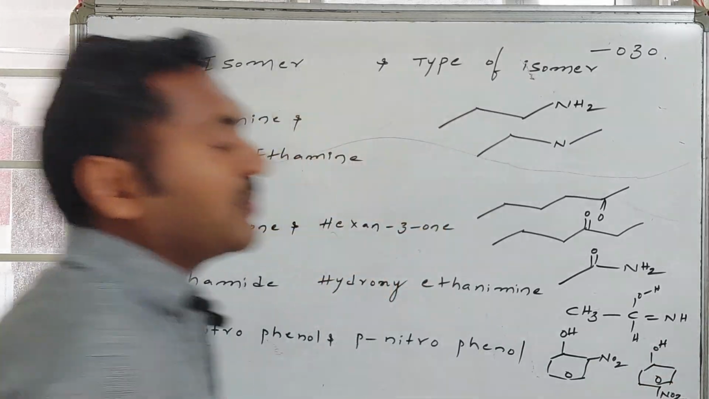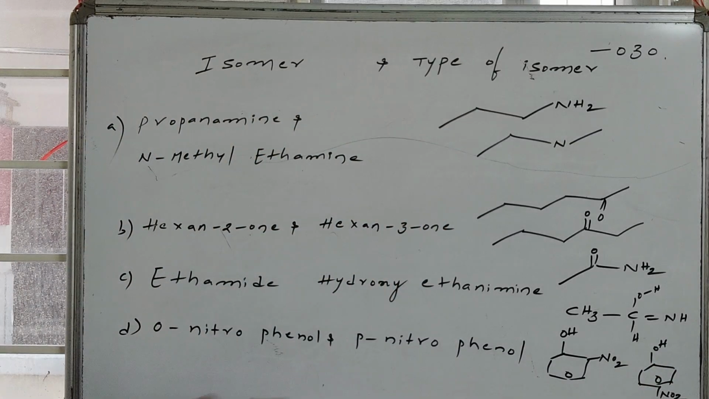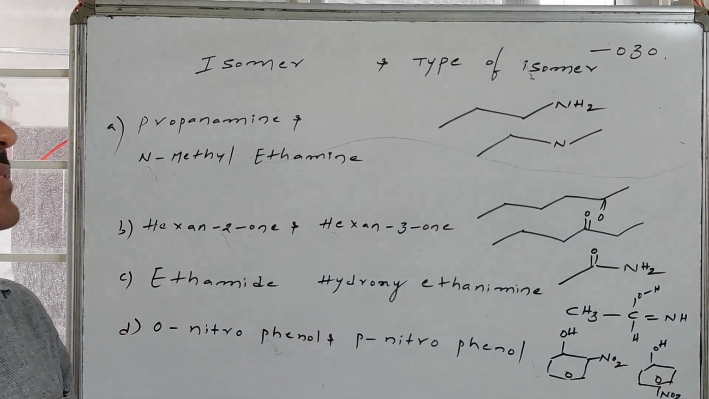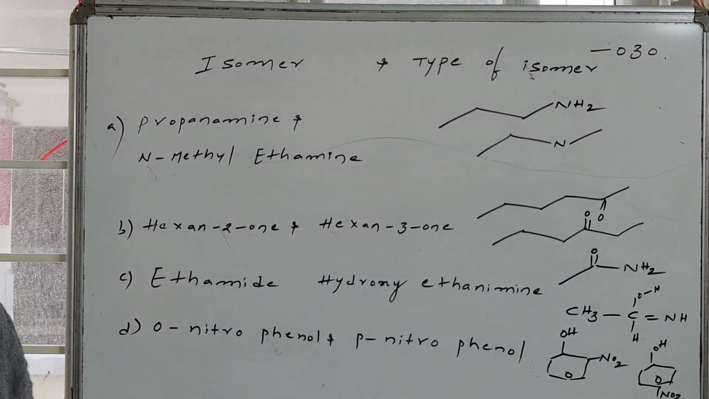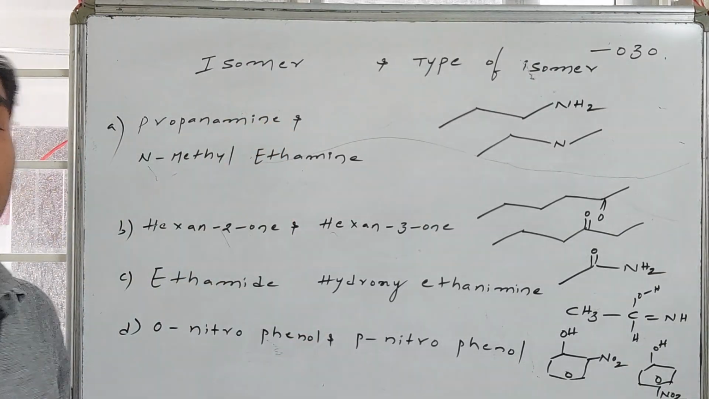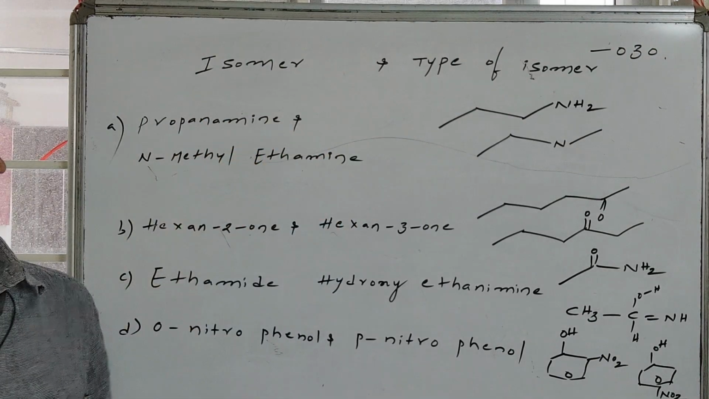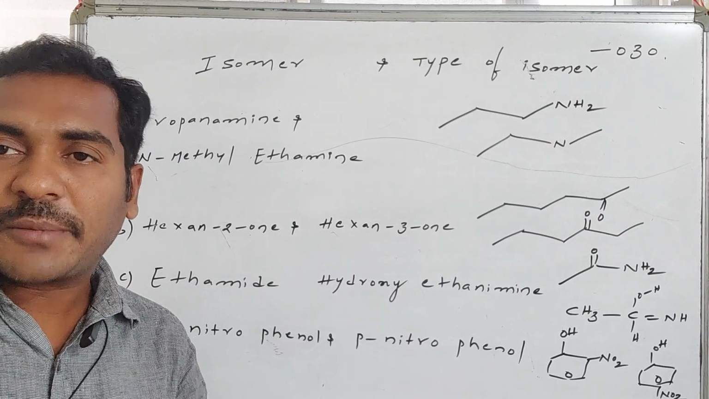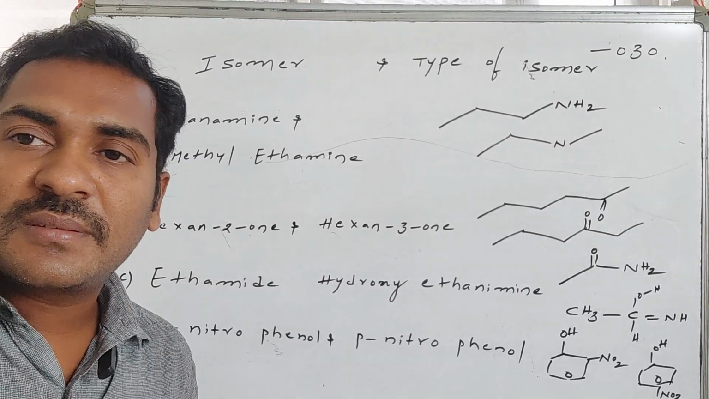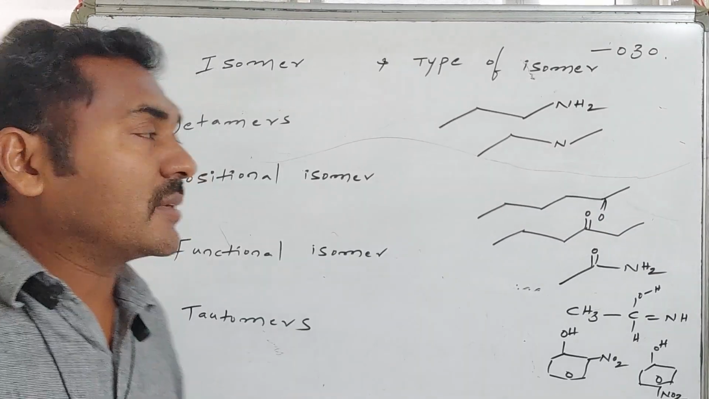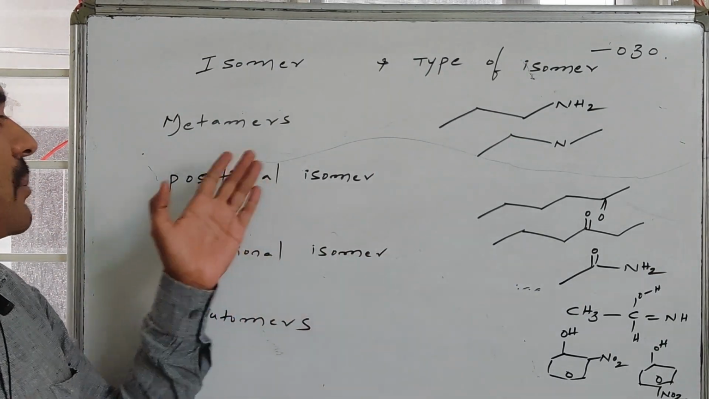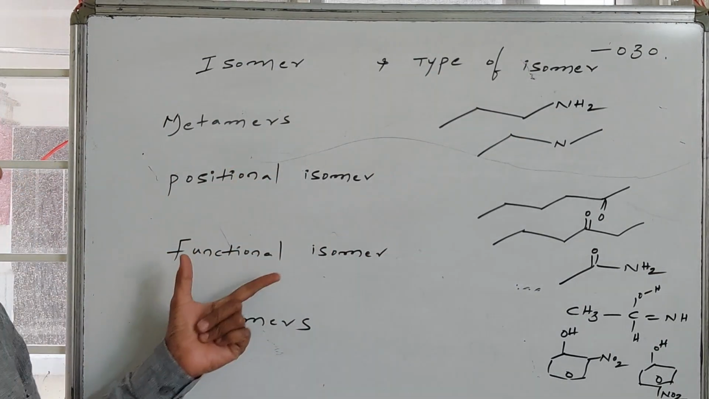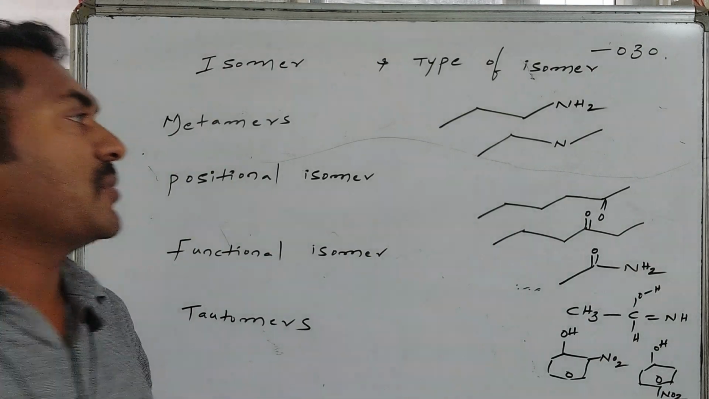Like this, a combination of 4 compounds is provided. For these compounds, a proper combination of type of isomerism is asked. I will write by erasing these things, in the place of isomers, the type of isomerism, writing the corresponding type of isomerism given for us. The types of isomers provided are metamers, positional isomers, functional isomers followed by tautomers.